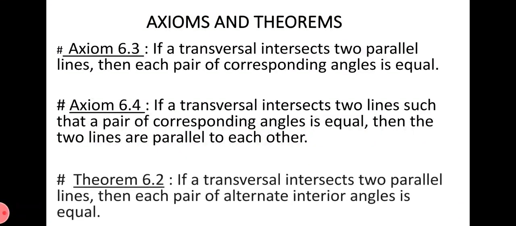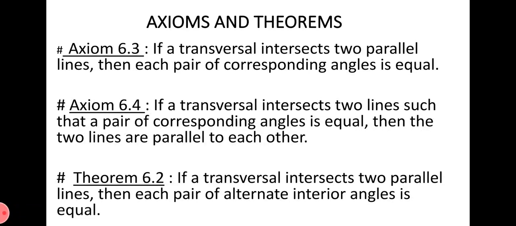Next, theorem 6.2. For this theorem we only have to take the statement, we don't have to prove it, but it is necessary to memorize and learn all these statements of the axioms and theorems, because we need them for solving questions, and sometimes to prove other theorems.